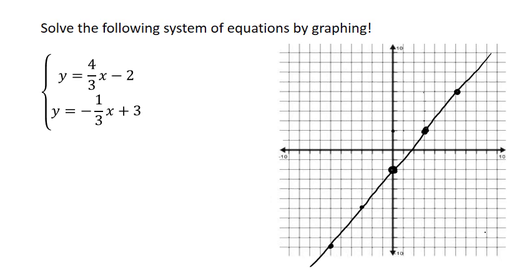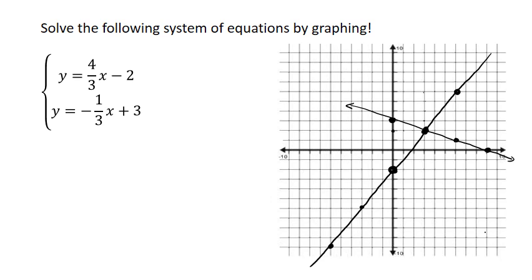Let's go ahead and do that with this next equation right here, y equals negative 1/3 x plus 3. Okay, so start at the y-intercept of 3, and negative 1/3 means I go down 1, but I only apply the negative to the top, so I'm going to go to the right 3, down 1, to the right 3, down 1, to the right 3. So I've got several points I can connect here now, and the question from the previous slide was, what's the solution?